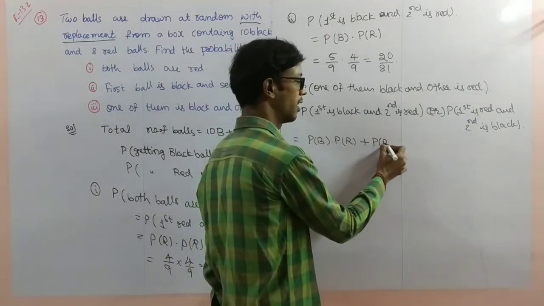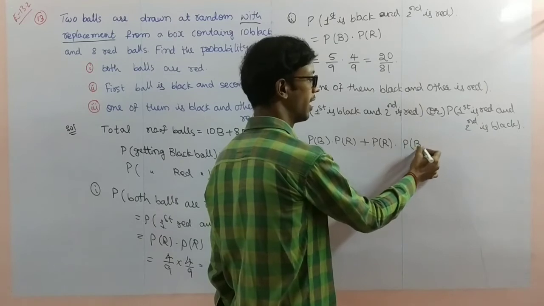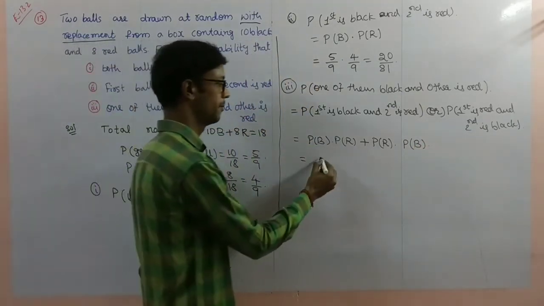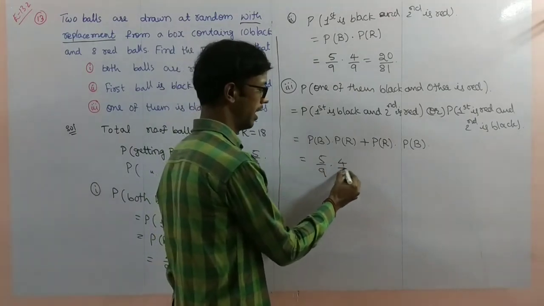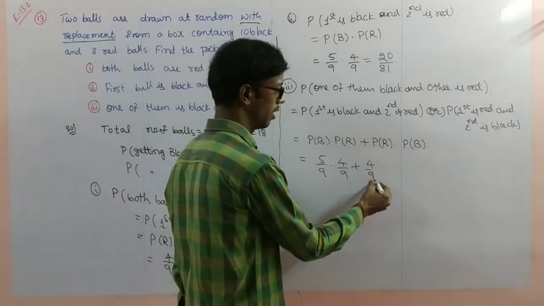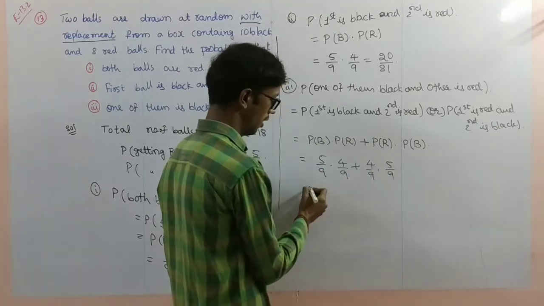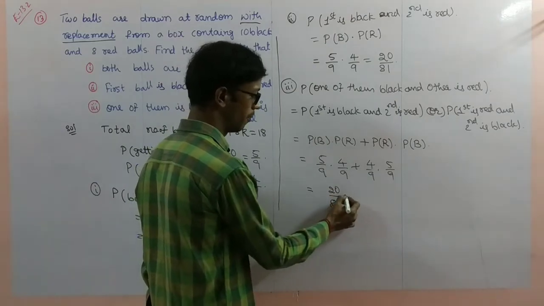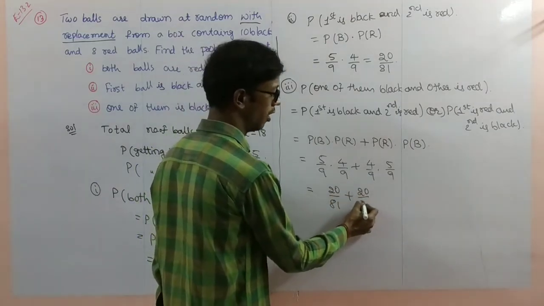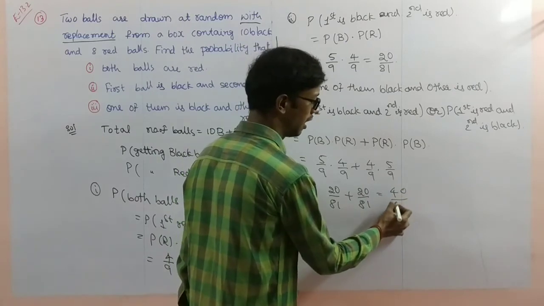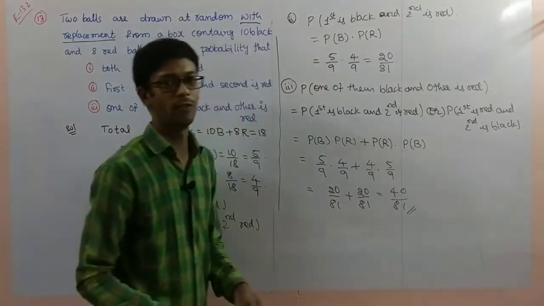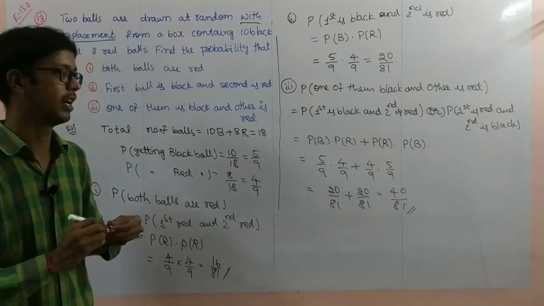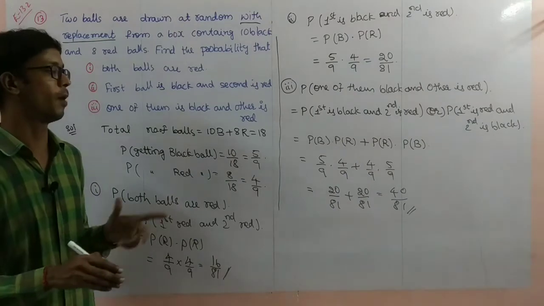Probability of first is red into probability of second is black. The probability of black is 5 by 9, and red is 4 by 9. So 4 by 9 into 5 by 9 is 20 by 81, plus 20 by 81, that is 40 by 81, the probability that one of them is black and the other is red. So pause the video to note it down.